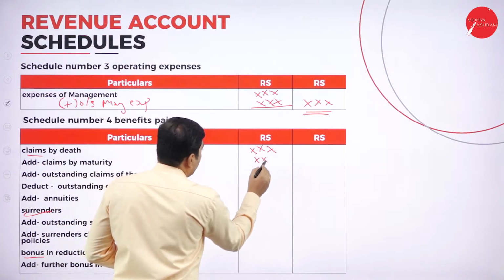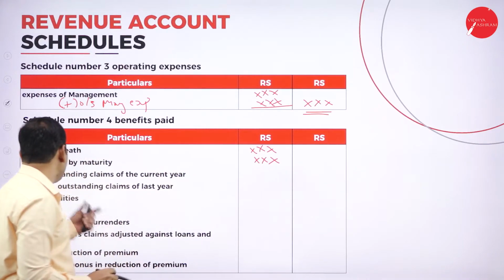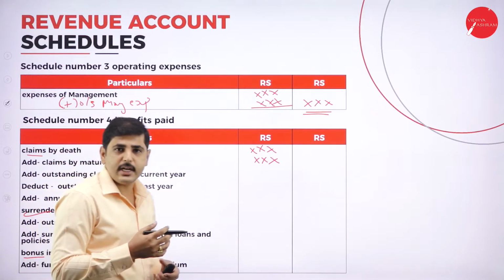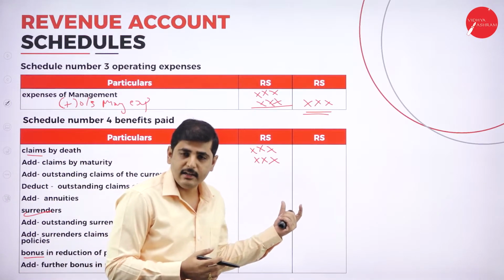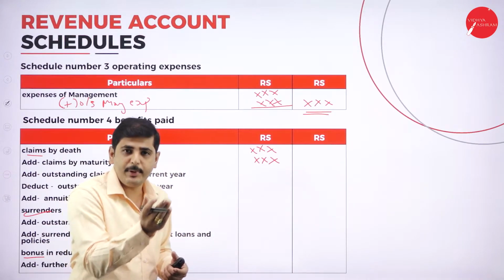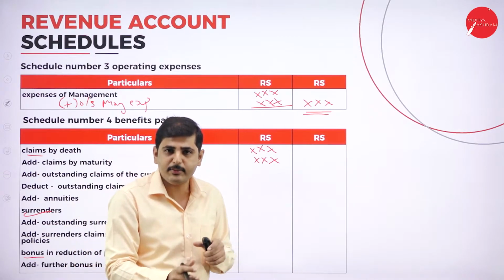So add claims by maturity. Next one, add outstanding claims of current year. So if you have any outstanding claims of current year, add it. Any outstanding of previous year, deduct. So it may be claims or it may be premium.